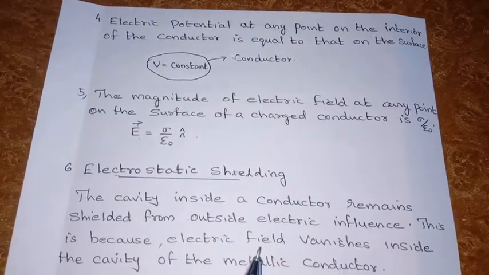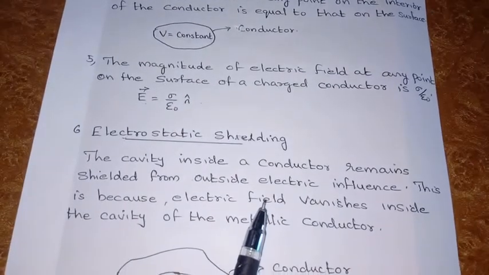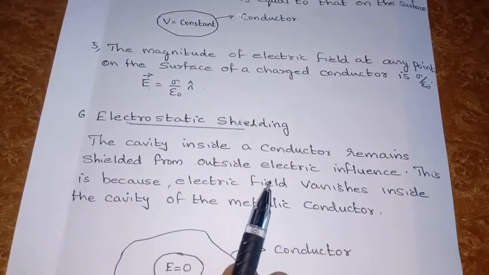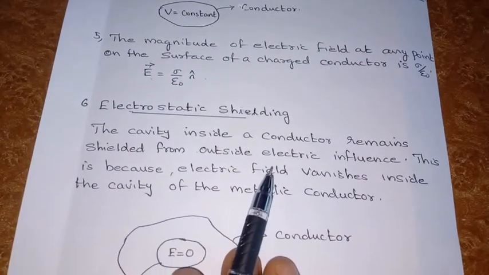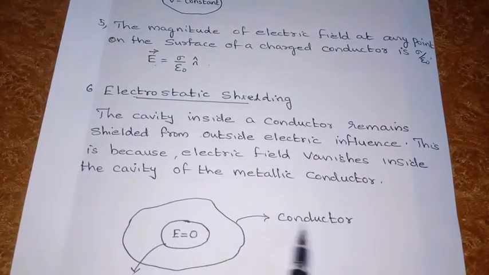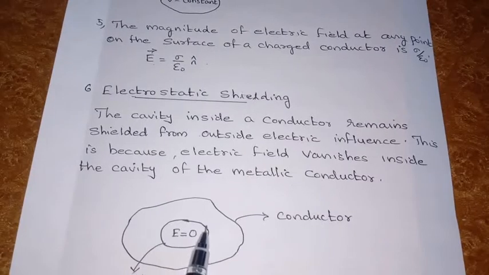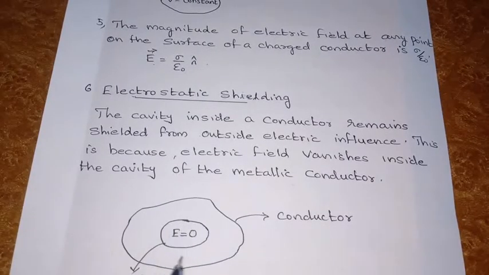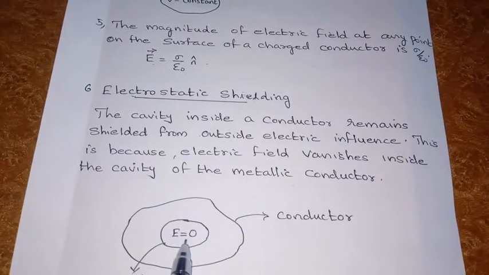Now the next point is electrostatic shielding. We already studied that the electric field inside a conductor is 0. Let us consider a conductor that has a cavity inside. Not only inside the conductor but also inside the cavity, the electric field is 0.